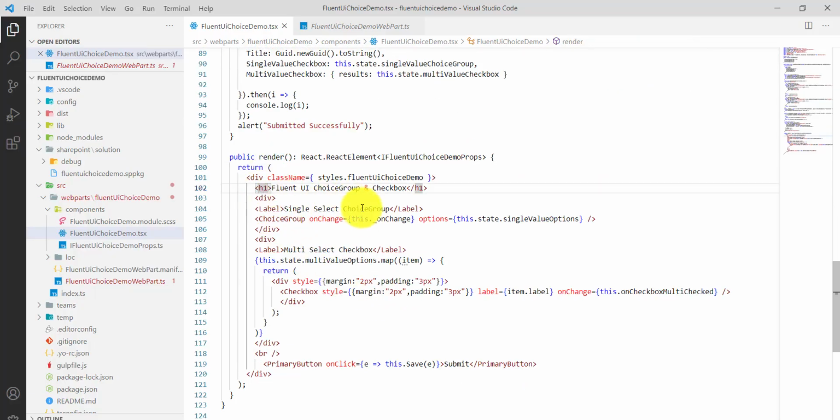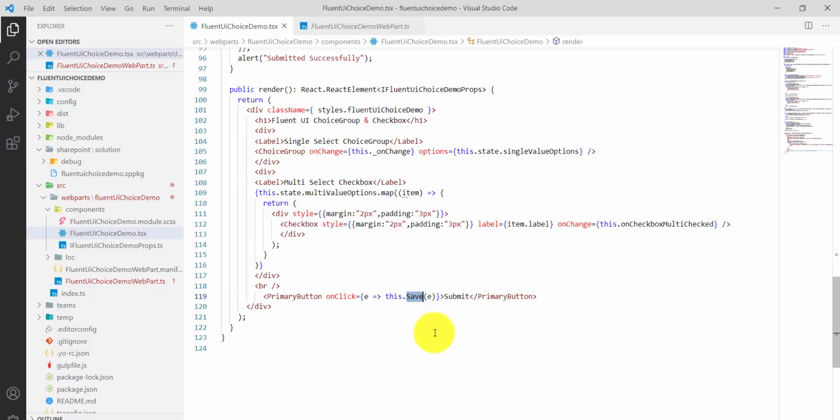You can see here, this is the render method, and we have a heading, which you can give anything, then the single select choice group, and this is the choice group. The options are from this.state single value options, and here the options are from this.state multi-value options, with a dot map on item, which is kind of a for loop, and on that we add our checkbox. The item.label is what the checkbox choice will be. And finally here is the button, on click, there is a save method.